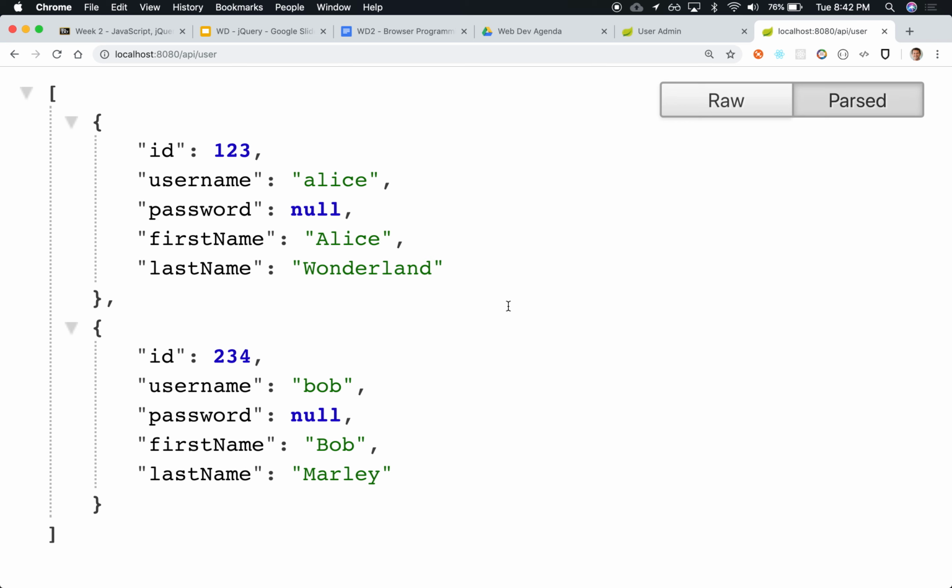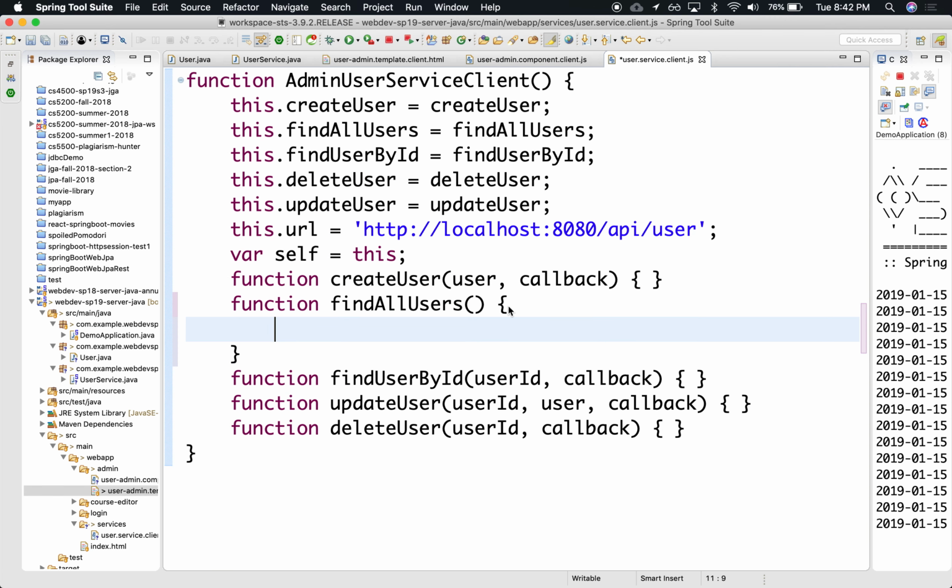So what we're going to do is, from here in this function in the JavaScript, we're going to use a function called fetch. Okay, fetch allows me to programmatically generate a get, a post, a put, a delete. It allows me to programmatically generate these HTTP requests. You just need to give me a URL where you want me to send this request. So that's what we're going to do. We're going to do a fetch. The default request is a get. If it's other than a get, I need to do some more things. But if it's only a get, I just need to provide you with the URL. So this.url.